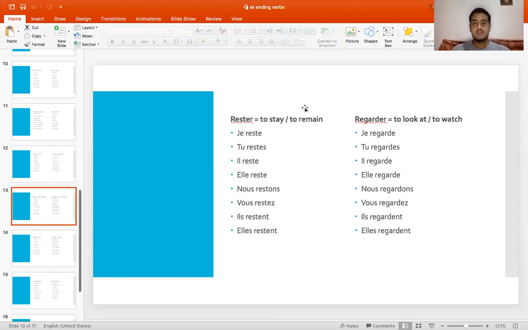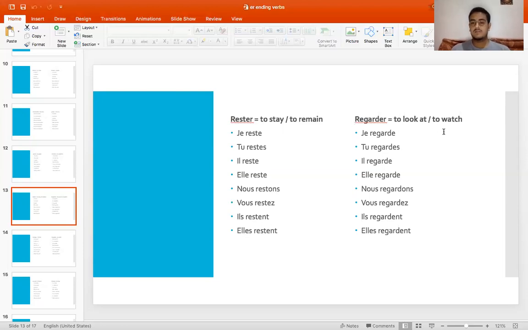So we have rester, that means to stay, to remain. Je reste, we don't pronounce it with the final E. Tu restes, il reste, elle reste. Nous restons, vous restez, ils restent, and elles restent.